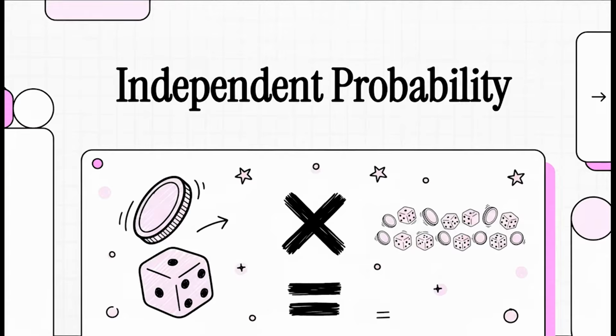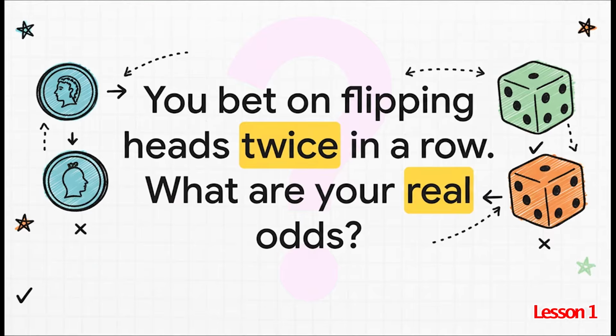Have you ever wondered how the casino always seems to win? Or do you know what your actual chances are in a game? A lot of it comes down to this one core idea: independent probability. So let's jump right in with a puzzle.